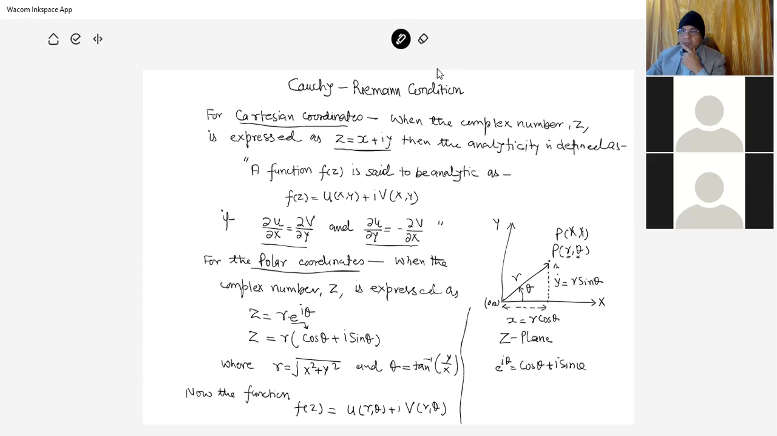Here r is equal to the square root of x square plus y square, and theta is tan inverse of y by x. So x is equal to r cos theta, and y is equal to r sin theta. Now the function f(z) is expressed in polar coordinates as u(r, theta) plus i v(r, theta).